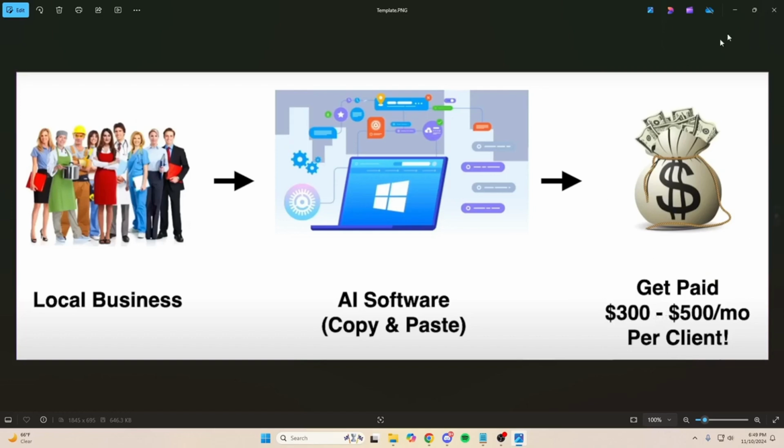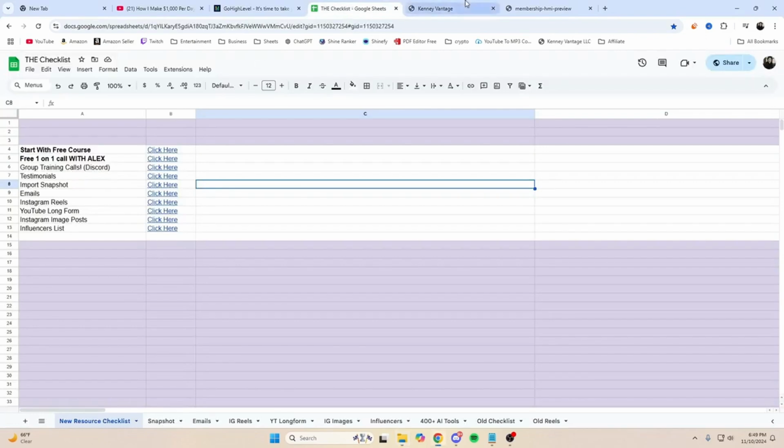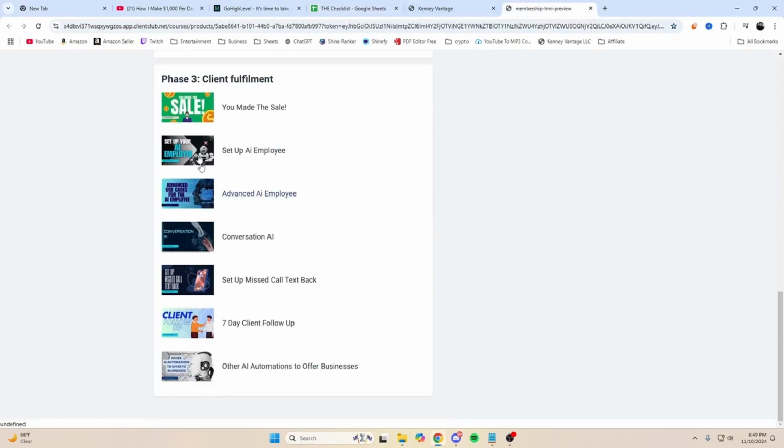So, how are we going to get this done? First, we need to figure out what tools we're going to give to these businesses. In the checklist and in the course, I have all of the client fulfillment right here: Conversation AI, advanced AI employee, setup AI employee, all of this stuff, so that I don't have to sit here and ramble about how to use this stuff because it's already made videos.